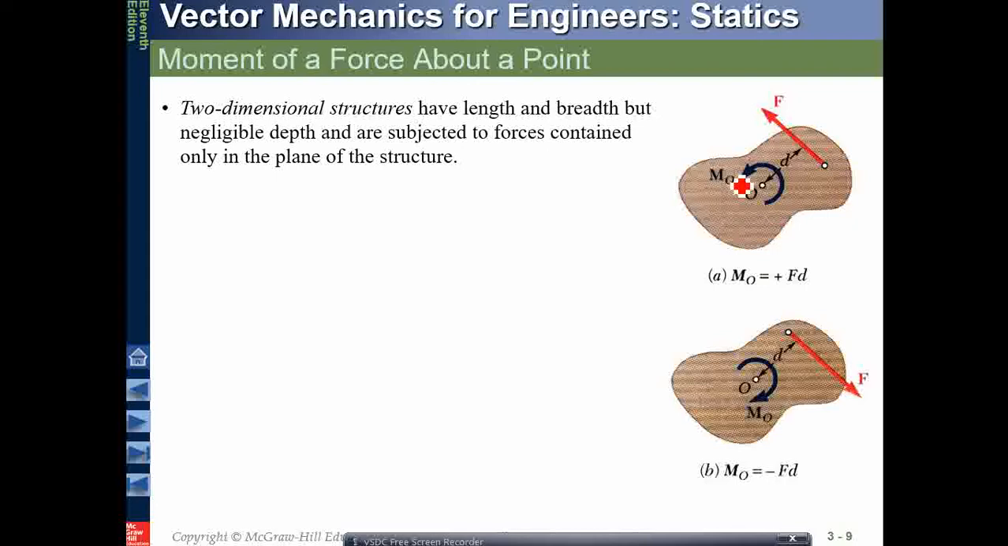For example, this force is trying to produce an anti-clockwise movement. This force's effect is to rotate this body in this direction. So the moment is like this, and this is positive because we are considering anti-clockwise moments as positive. In this case, the force is trying to rotate the body in a clockwise fashion. So the moment will be negative because by our convention we have taken clockwise moments as negative. And this is the moment in the clockwise direction.